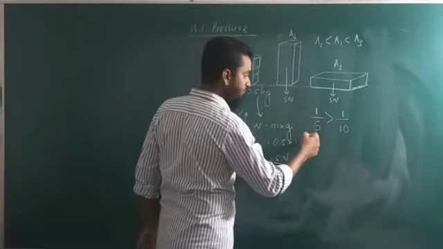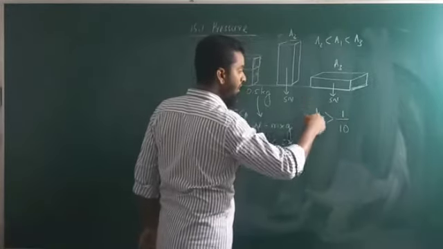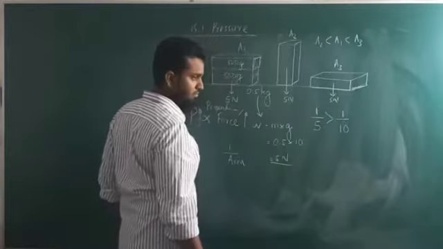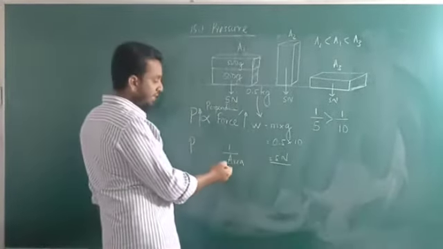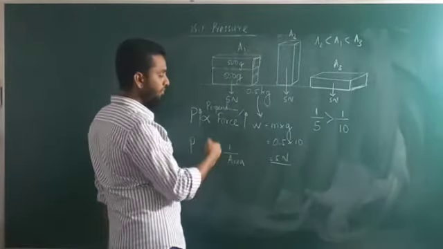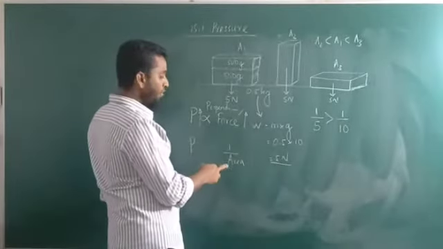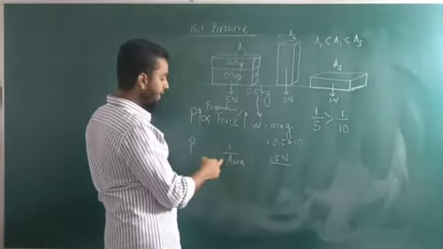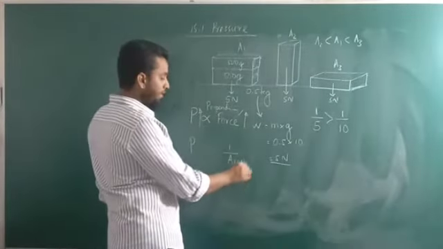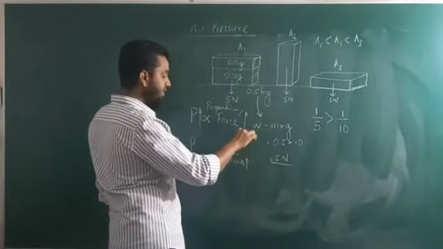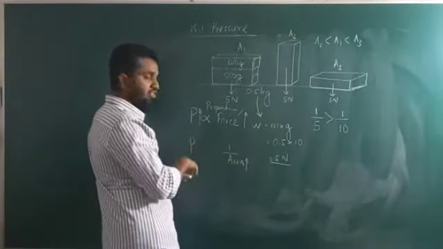If you increase this part, the whole is going to decrease. Now, pressure does not depend on the area itself, it depends on this whole fraction, 1 over area. If you increase the area, then automatically the fraction is going to decrease, right? By increasing the area, the fraction is decreasing, that means the pressure is going to decrease.